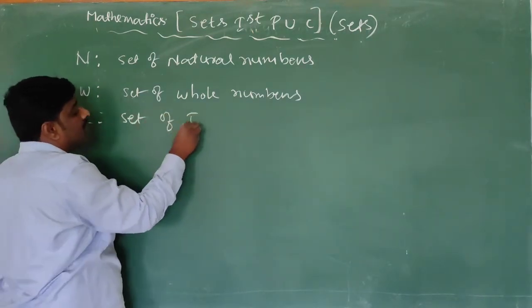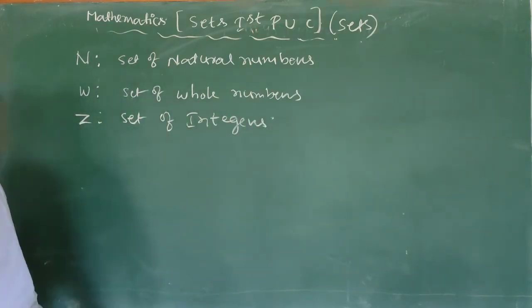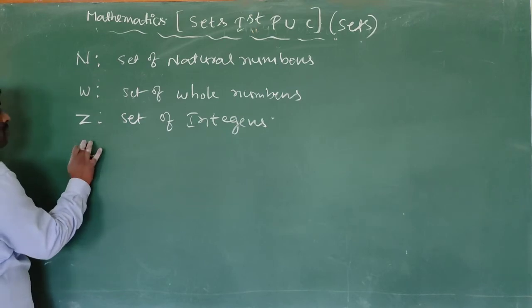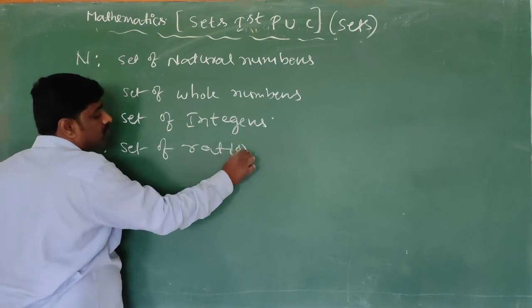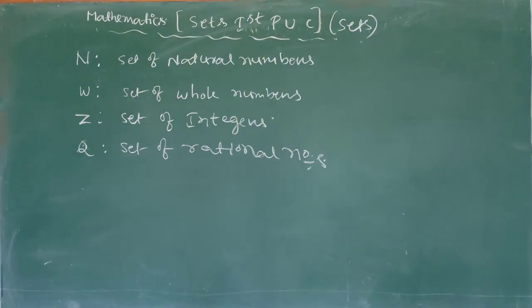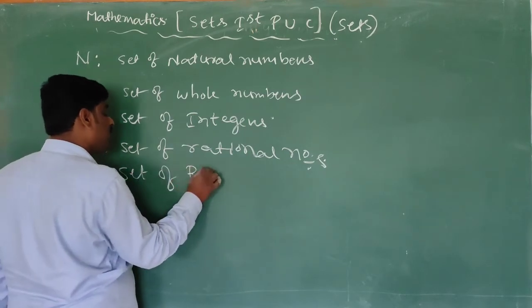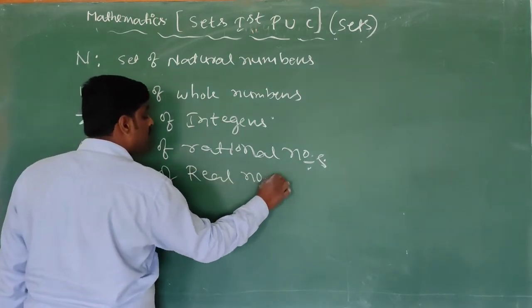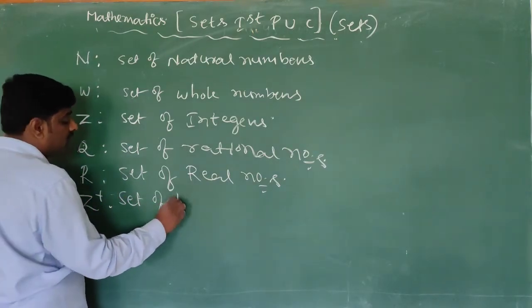Set of integers. Next, Q, the set of rational numbers. Next, R, the set of real numbers. Z plus, the set of positive integers.